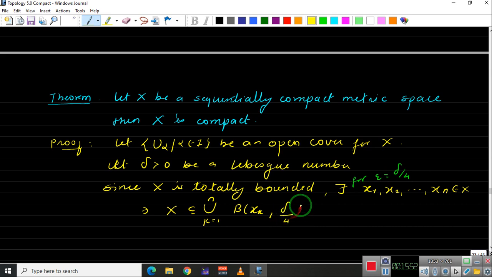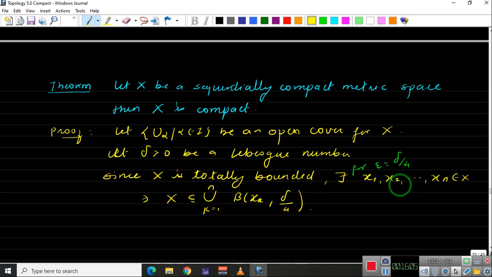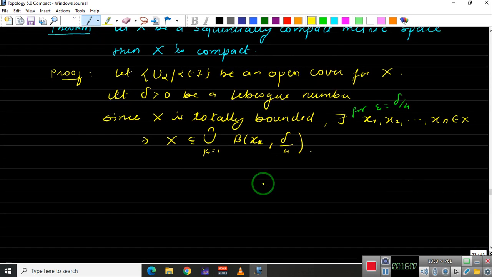If we change this delta by 4 to say delta by 8, these points will be different, maybe different. We cannot say they will be, but maybe different, maybe same. So this X will be contained inside the union of balls around xk of radius delta by 4.